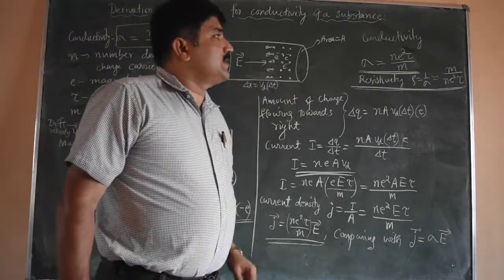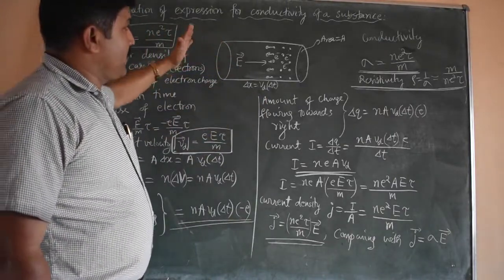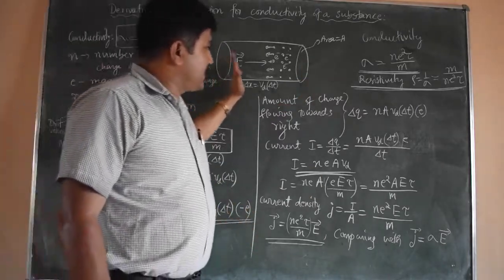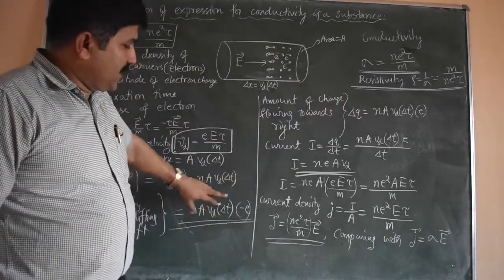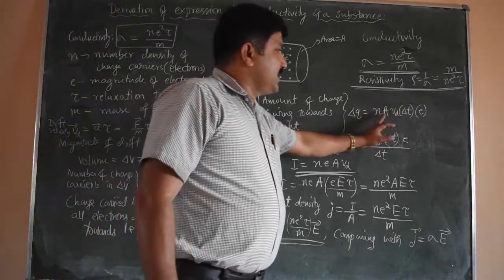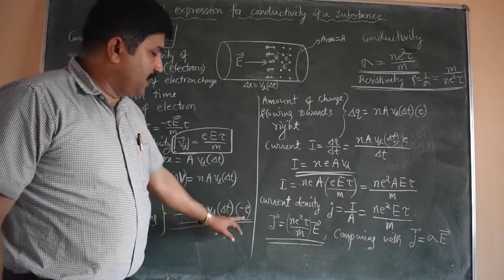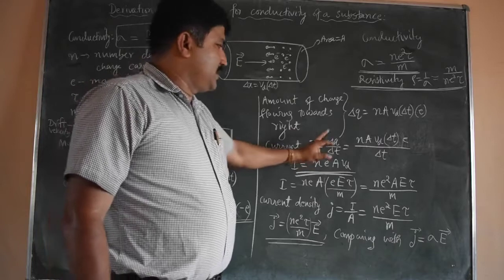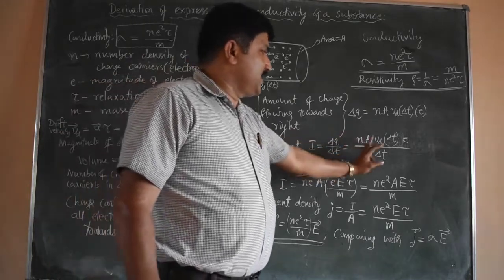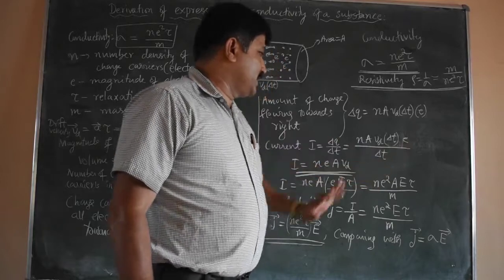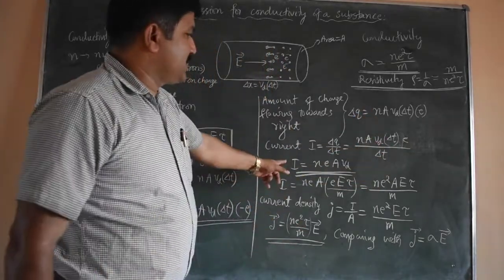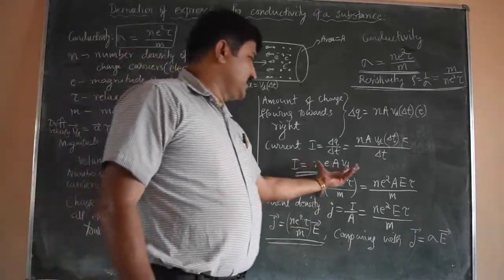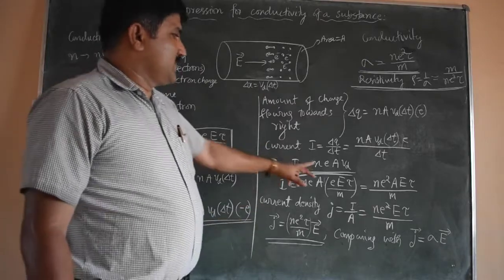Now, with respect to the electric field, the amount of charge carried in the direction of the electric field has the same value, but with the plus E we have to take n A v_d delta t into e. So the current due to the electric field is delta Q by delta t, that is n A v_d delta t into e divided by delta t. The delta t cancels, so the current expression is I equals n e A v_d, a very useful expression in finding the drift velocity of the electrons in the conductor.